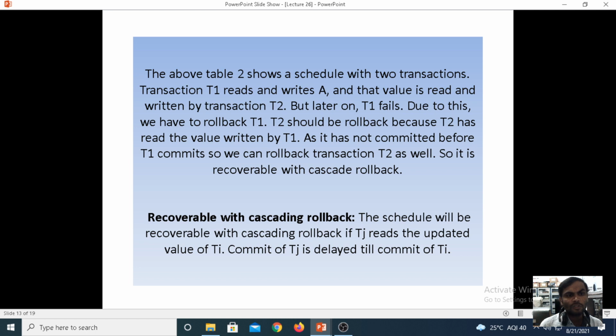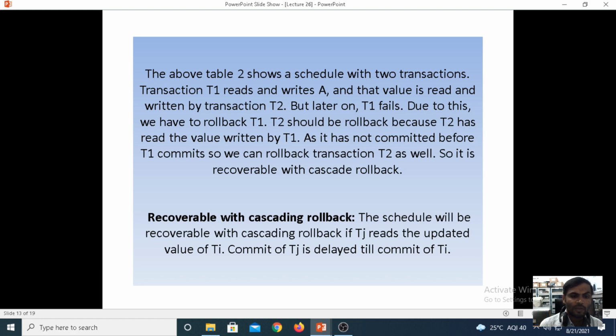The above table shows a schedule with two transactions. T1 reads and writes A, and that value is read and written by transaction T2, but later T1 fails. Due to this we have to roll back T1. T2 should also roll back, because T2 has read the value written by T1, which was not committed before T2 committed. So we roll back transaction T1 as well as T2. So it is called recoverable with cascade rollback.